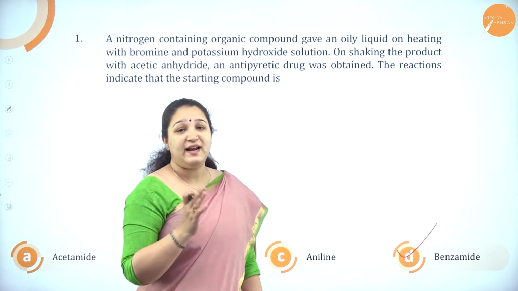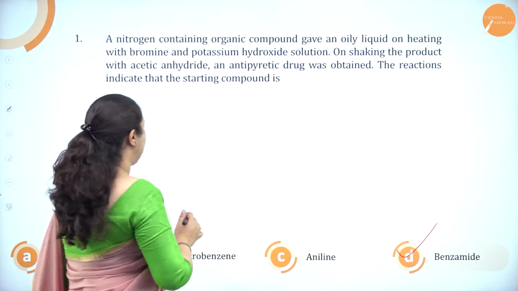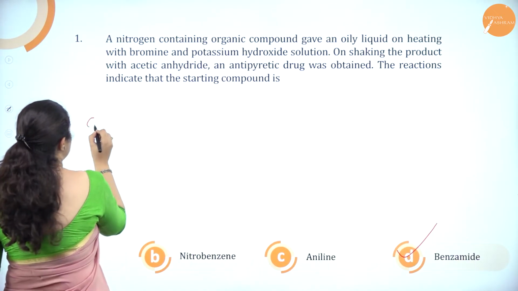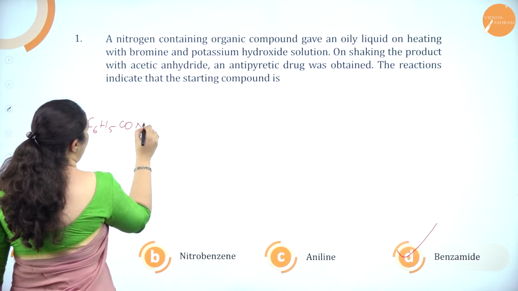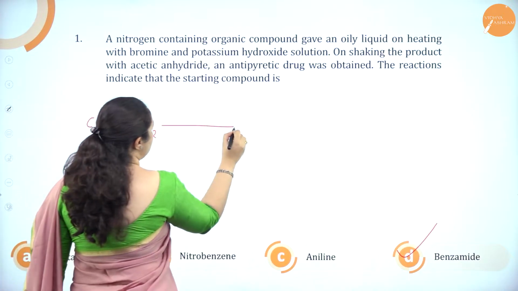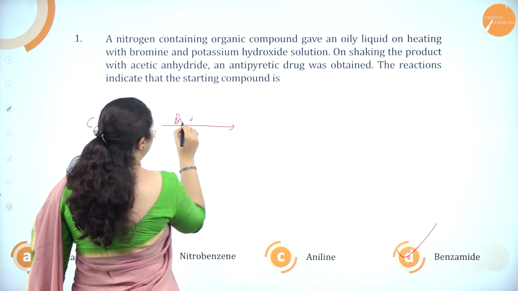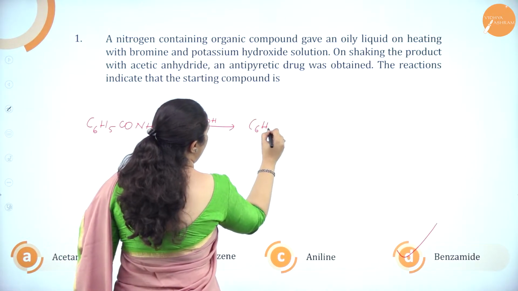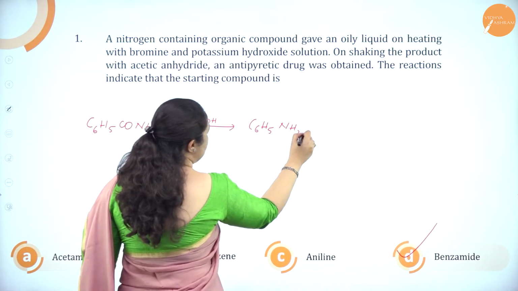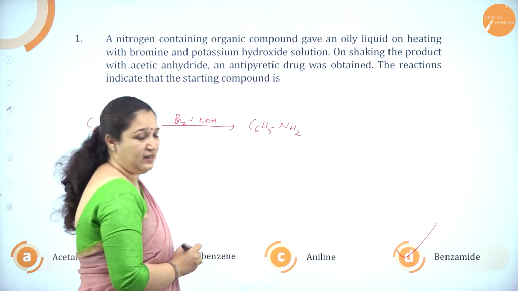Okay, I'll write the reaction for you all. If I start with benzamide, that is C6H5CONH2, first treat it with bromine and KOH, we'll get C6H5NH2. That's the primary amine, that is aniline.